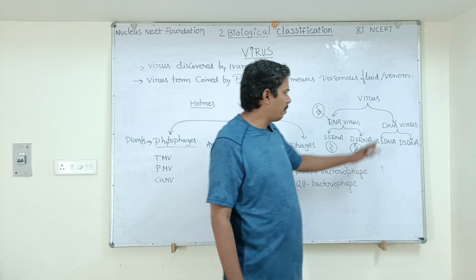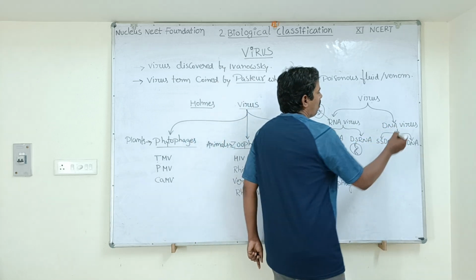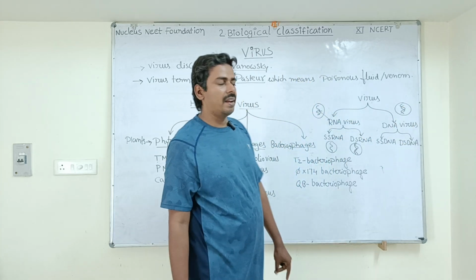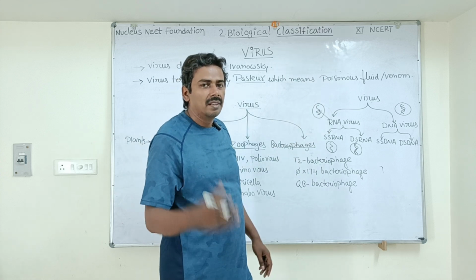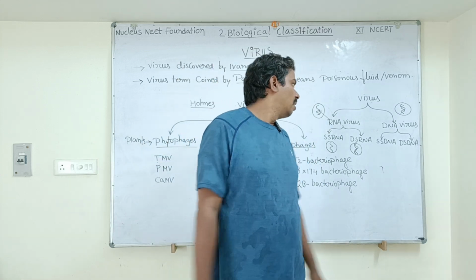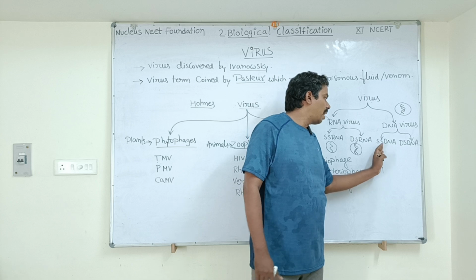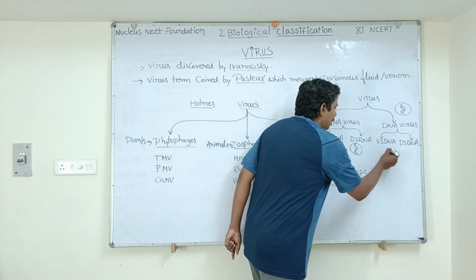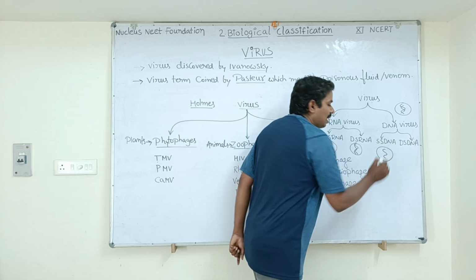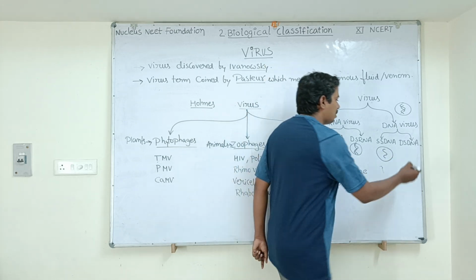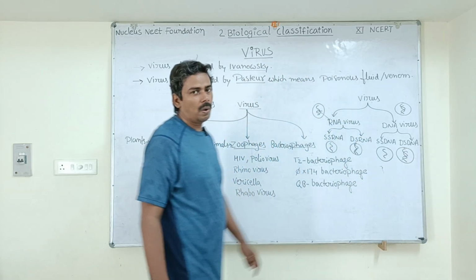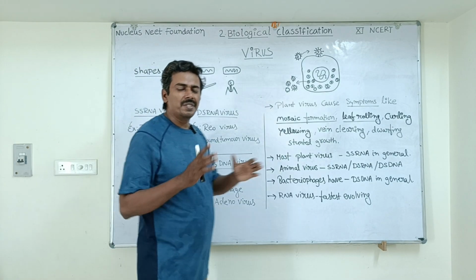Next, coming to the DNA viruses. A DNA virus will have deoxyribonucleic acid, DNA. What is the full form of RNA? Ribonucleic acid. The DNA viruses are again of two types: single-stranded DNA viruses and double-stranded DNA viruses. A single-stranded DNA virus will have a single strand of DNA, whereas a double-stranded DNA virus has two strands of DNA.